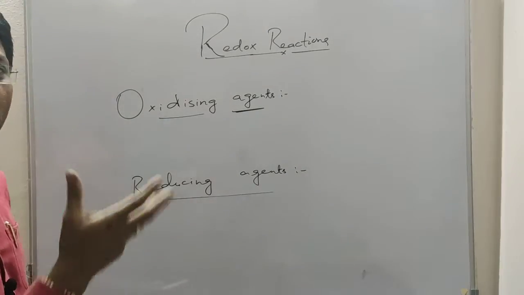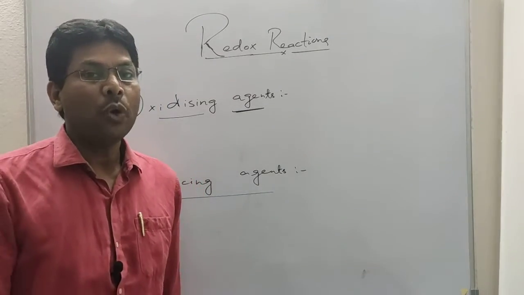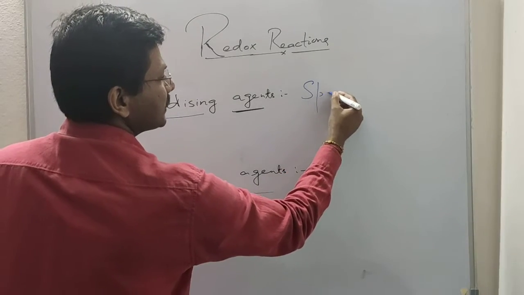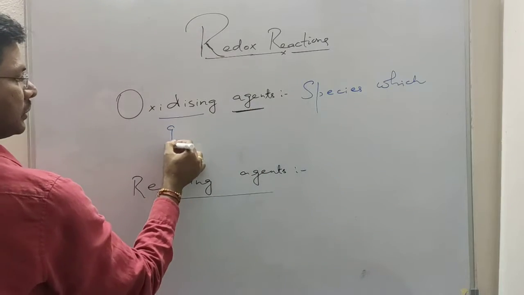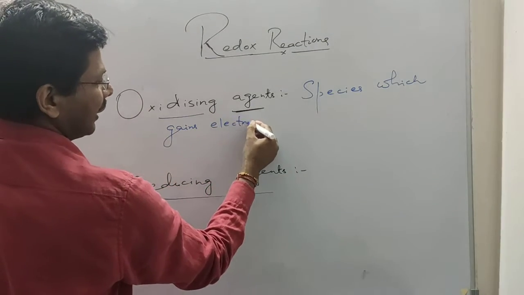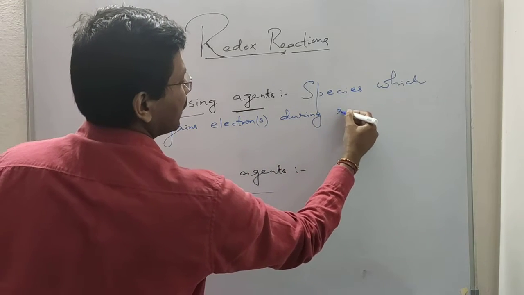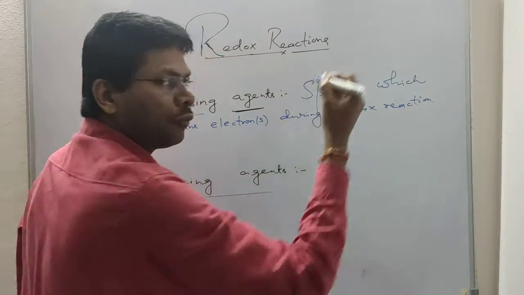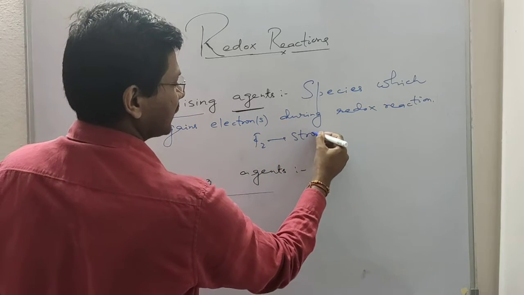Now let's discuss what are oxidizing agent and reducing agent. Oxidizing agents are those species which gain electrons during a redox reaction. They can gain one or more electrons during a chemical reaction. Fluorine is regarded as the strongest oxidizing agent.